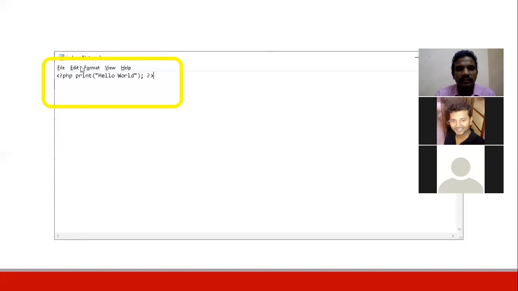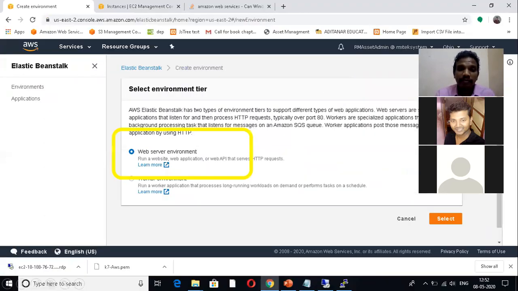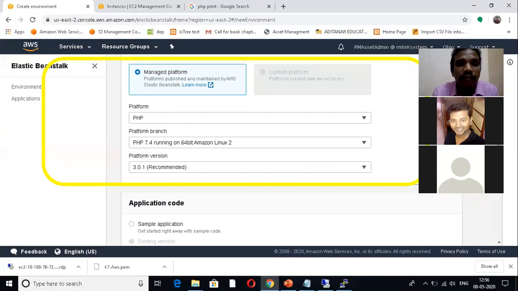So I'm choosing option as Elastic Beanstalk. Then create an environment, name of the environment, then just a PHP file. The environment, choose the option as PHP. You are choosing Docker, you are choosing AWS, you are choosing Tomcat. You can choose any kind of web server here. You are executing JSP, PHP, ASP, any kind of web application here.